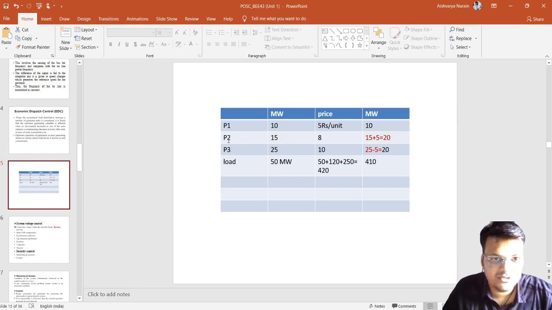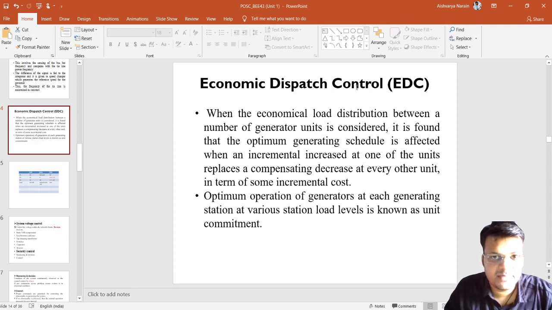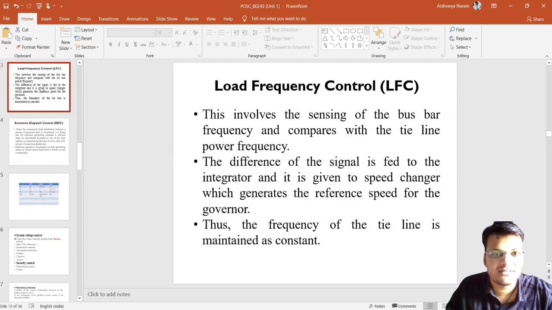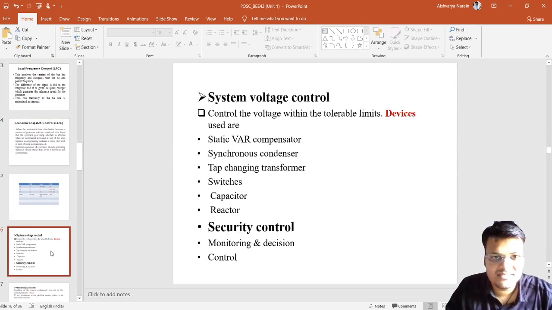Suppose we schedule P1, P2 and P3 as well. Suppose there are thousands of generators connected with one another. It is not possible manually. That is why the algorithm is required. That is why we study economic dispatch, and how it will be converted. There are some constants. We will study in unit two. There are two cases also, when there is a loss and when there is no loss. We will see here in the second unit, in the last topic that I will cover. So like that, these are all the things.